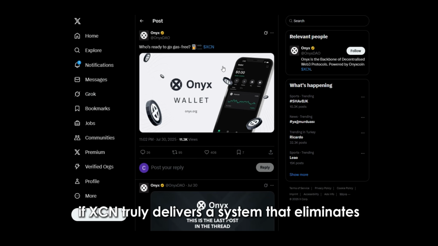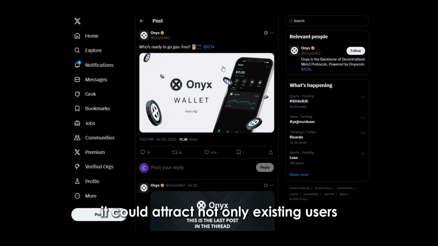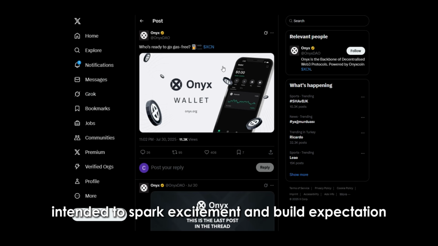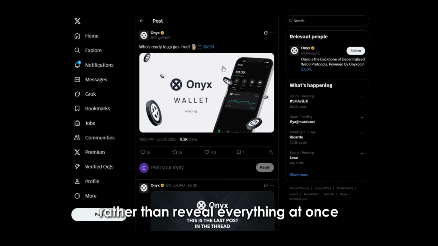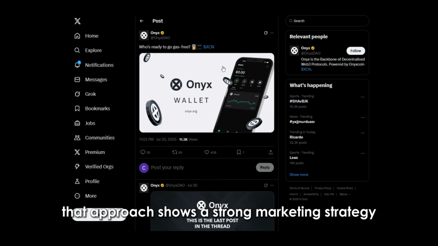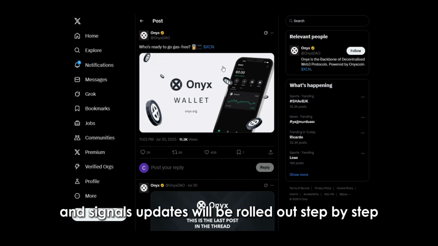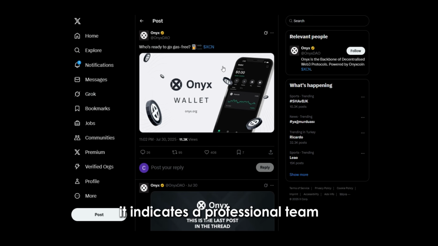If XCN truly delivers a system that eliminates transaction fees, it could attract not only existing users, but also thousands of potential new investors. This tweet also functions as a teaser, intended to spark excitement and build expectation rather than reveal everything at once. That approach shows a strong marketing strategy and signals updates will be rolled out step by step. It indicates a professional team and signals an intention to build trust and engagement with the community.